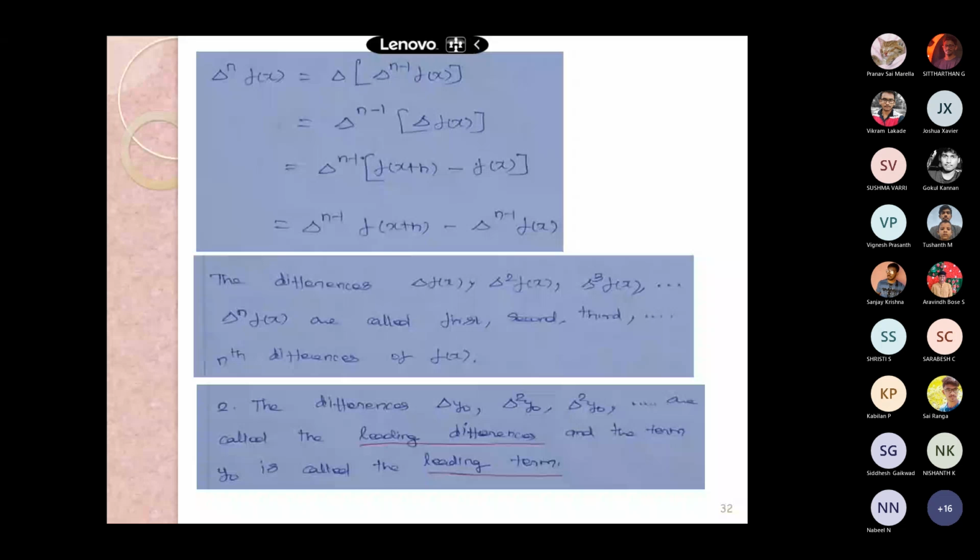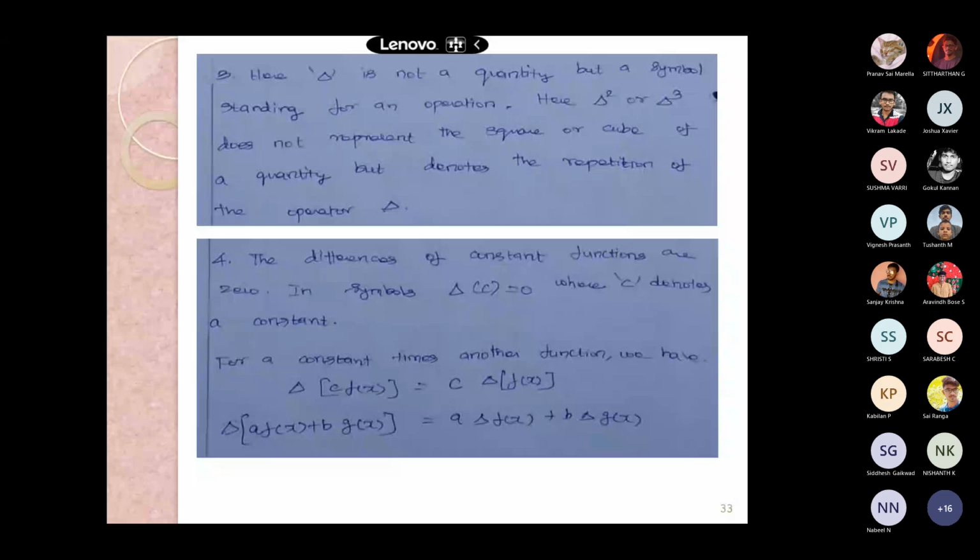Here delta is not a quantity but a symbol standing for an operation. It won't be a square and cube; it is a difference, second difference and third difference. The constant which is associated with delta is equal to 0, but when it is associated with f of x, the constant can be taken out, and we can further proceed.